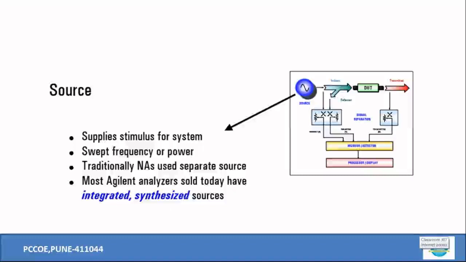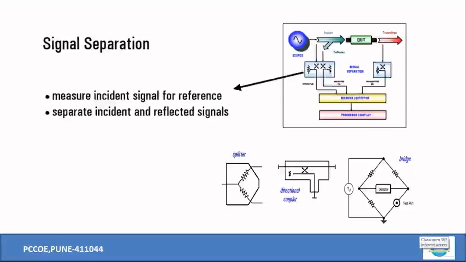So what type of sources are there? Typically we have the stimulus required over here. Maybe sinusoidal signals can be generated. Sometimes swept frequency or power can be a source available over here, right? Nowadays, in most of the Agilent kind of vector analyzers, we have integrated and synthesized sources available. It's just the theoretical part, and you will get this information on the particular website itself,